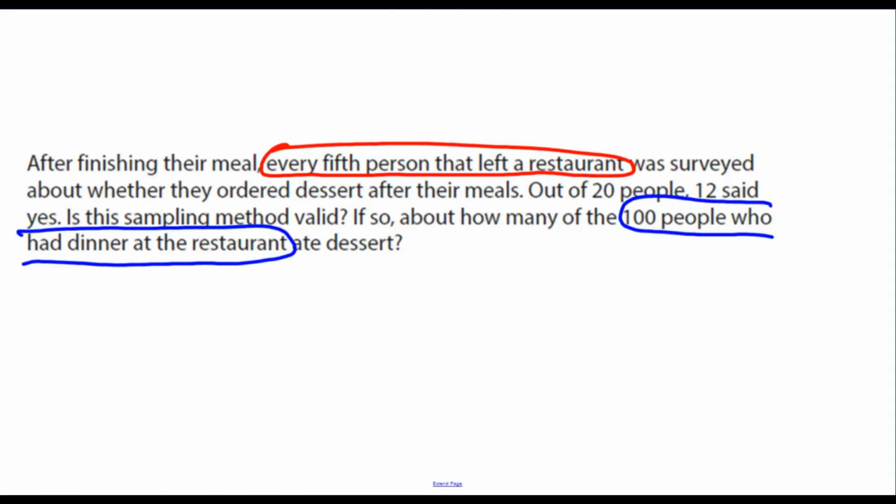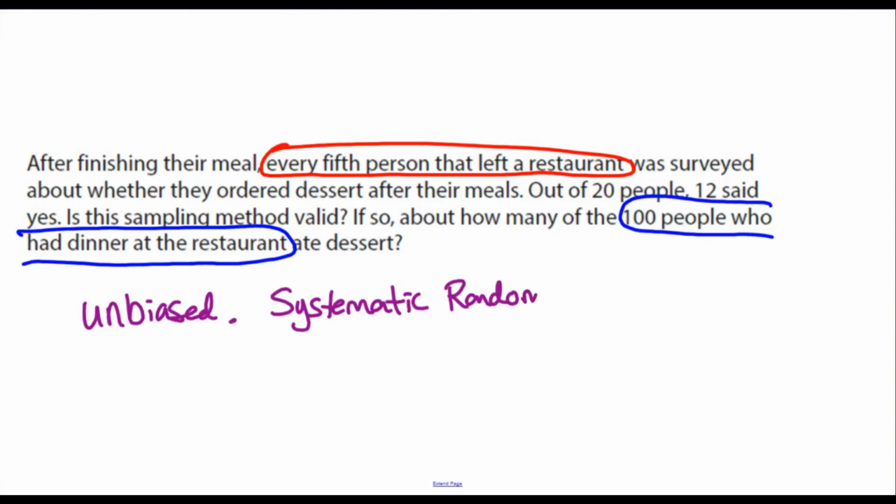So was this a good sampling method or a bad sampling method? Is this biased or is this unbiased? This followed a rule. Every 5th person that left the restaurant. So this is unbiased. This is actually a good sample. And this was, again, a systematic random sample. And since it's a good sample, now we can use it. We can use it to draw a conclusion about our population. This was valid. I forgot they asked us to tell if it was valid or not. That's valid. It's unbiased. It was a systematic random sample.